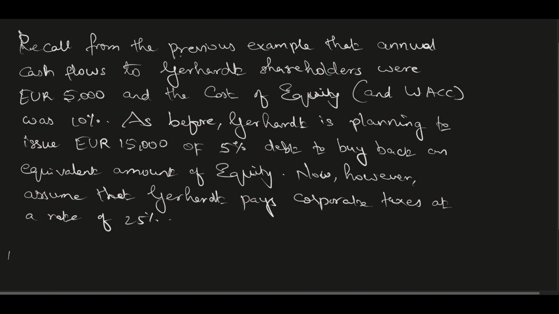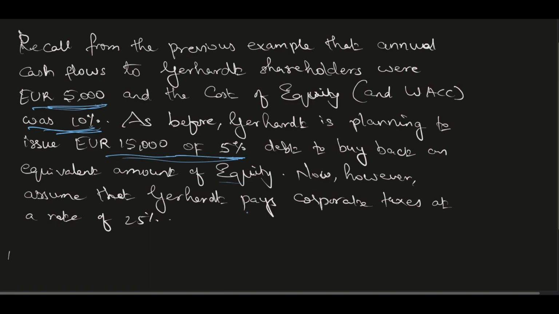Okay, so recall from the previous example, the one that we did just some time back. Annual cash flows to Gerhard shareholders were 5,000, and cost of equity or WACC was 10 percentage. Now Gerhard is planning to issue 15,000 of 5 percentage debt to buy back an equivalent amount of equity.